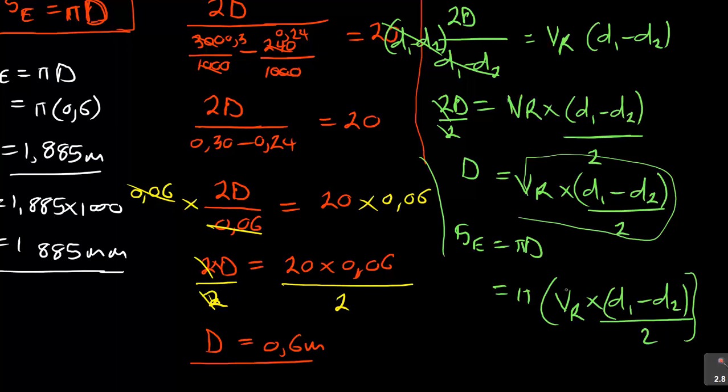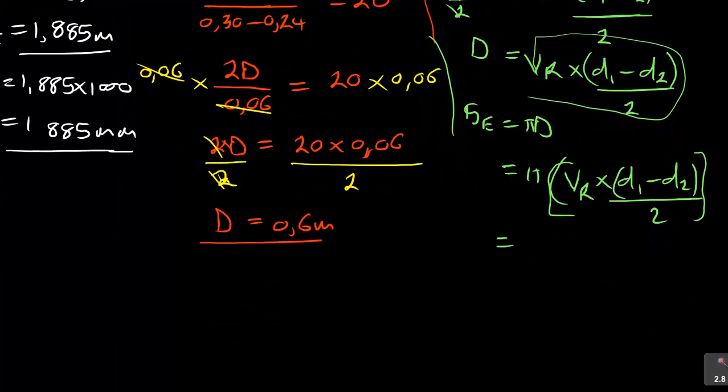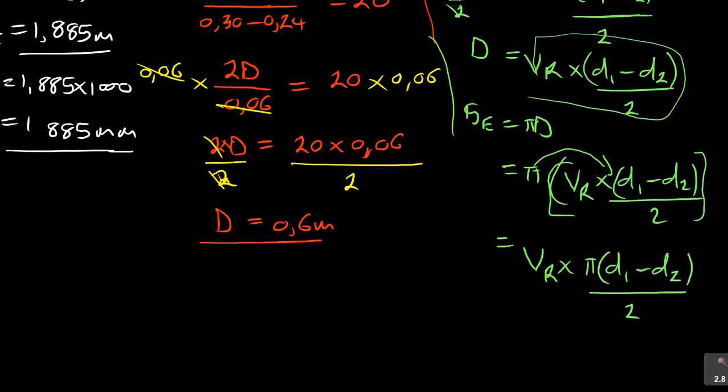Remember, this was multiplied by pi, and then this formula can further be rearranged, you can take this pi and put it there. It will be VR times pi times d1 minus d2 over 2. You can use that formula straight like that.